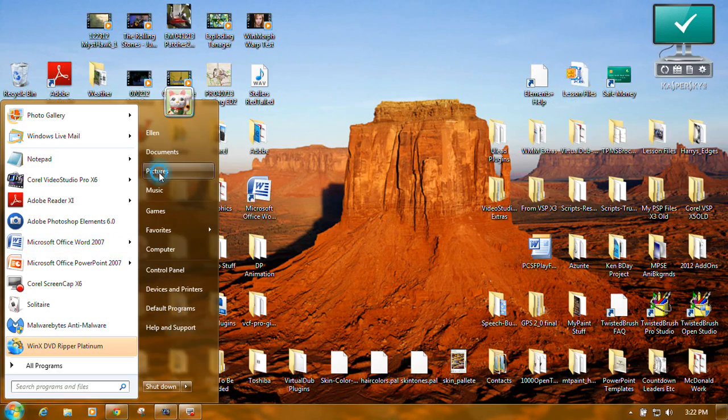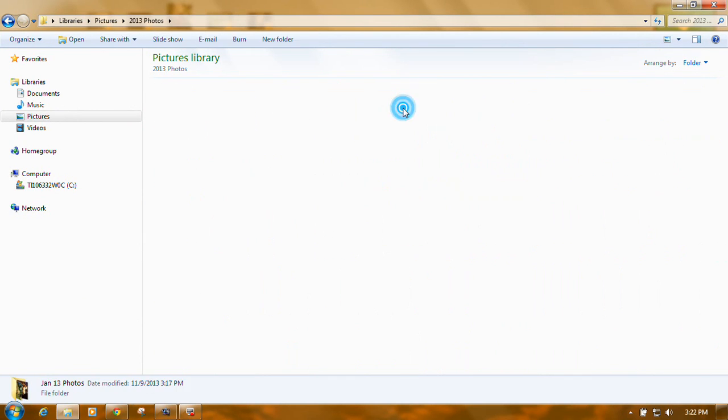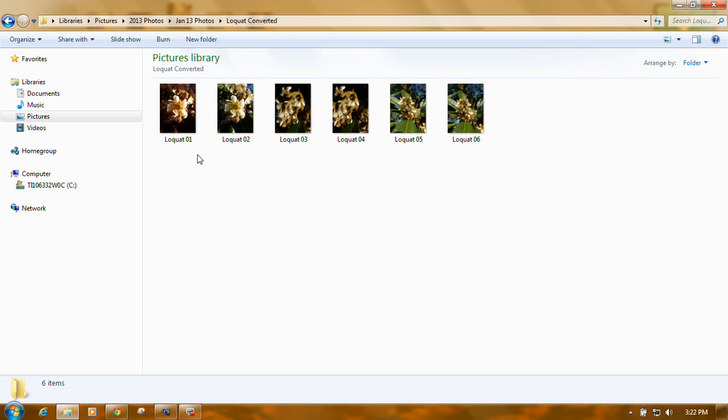Let's go over here, go to Pictures, find my 2013 photos, my January photos, my loquat photos, and there they all are, named and numbered. Okay, and that's all there is to converting photo file formats or photo file types using the Faststone Resizer. It's a very nice little program.